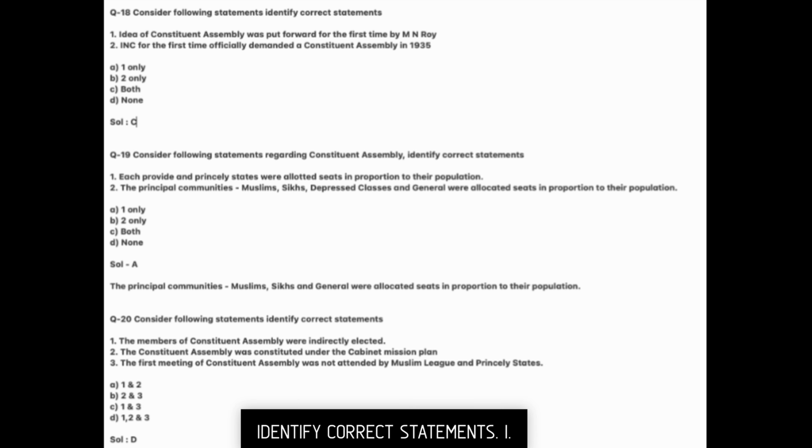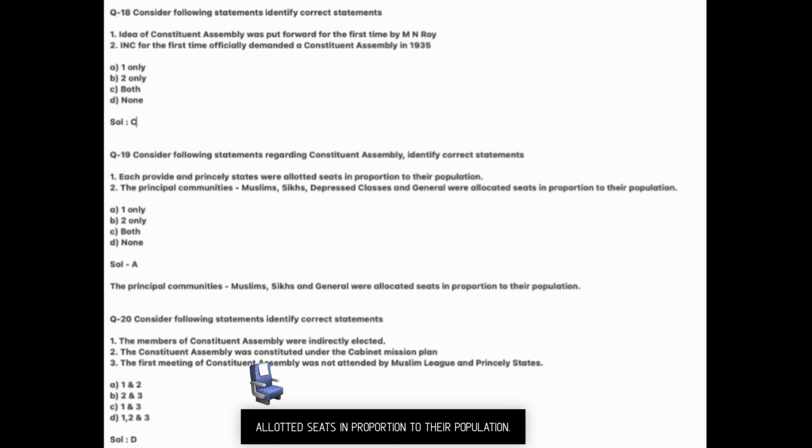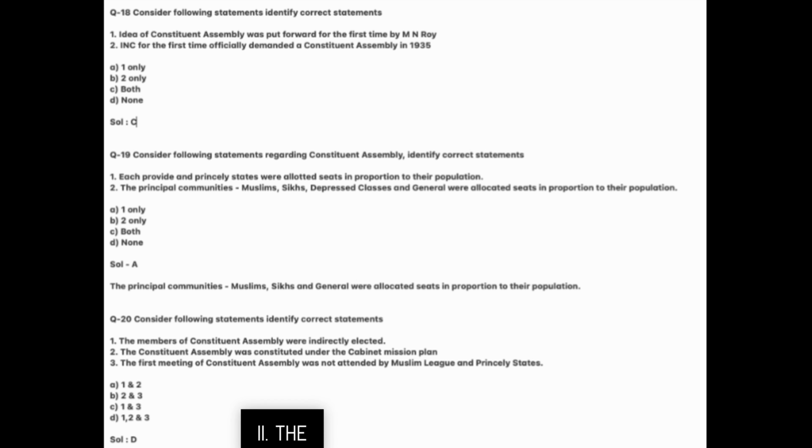Next, consider the following statements regarding Constituent Assembly. Identify correct statements. 1. Each province and princely state was allotted seats in proportion to their population. Second, the principal communities Muslim, Sikhs, depressed classes and general were allocated seats in proportion to their population. Answer A. The principal communities Muslim, Sikhs and general were allocated seats in proportion to their population.